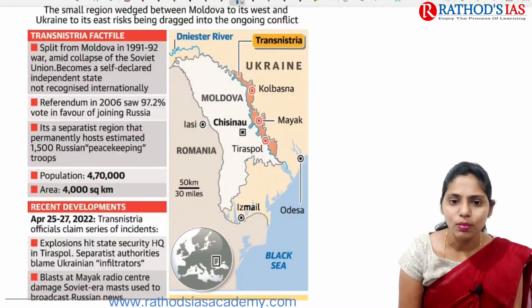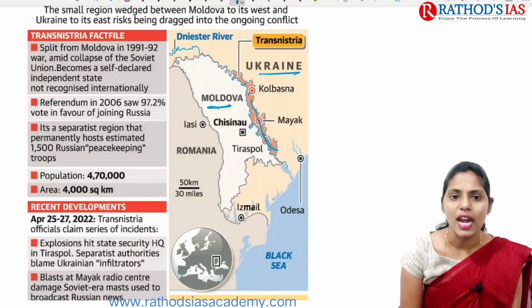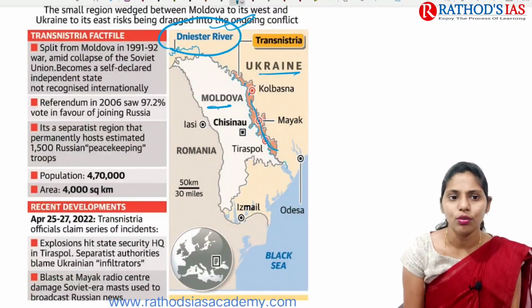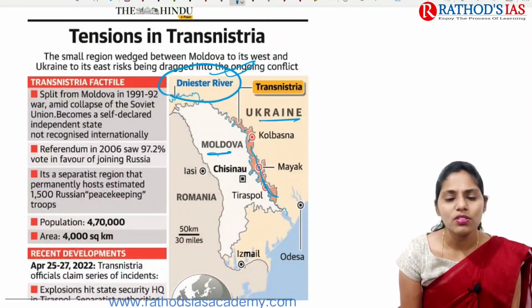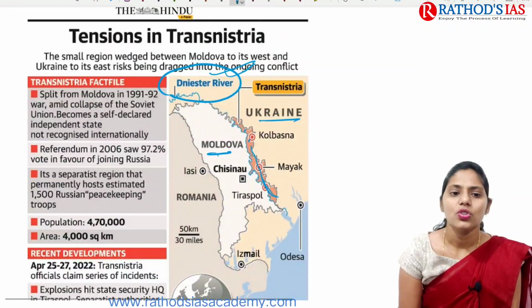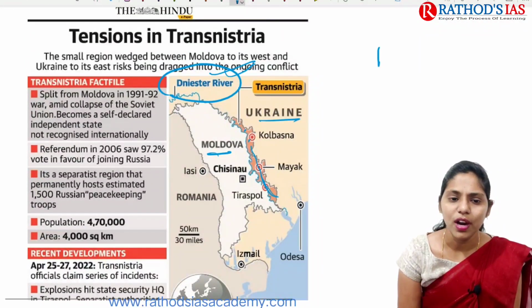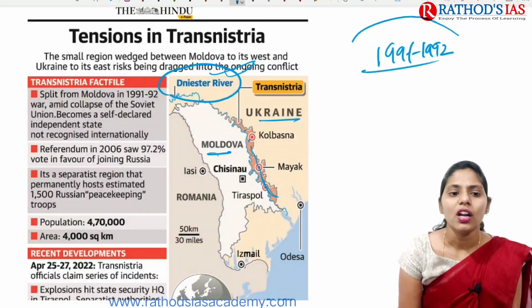So if you see, this is Moldova, this is Ukraine. Here this red colored part is Transnistria, and here you can see the Dniester river, which is mainly flowing here. If you're talking about some facts regarding Transnistria, after the split of Moldova in 1991 to 1992, there was a war, which led to the collapse of the Soviet Union.